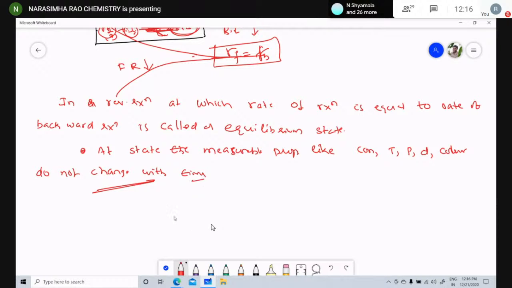Time is going, but there is no change in the color. The system approaches the equilibrium state.